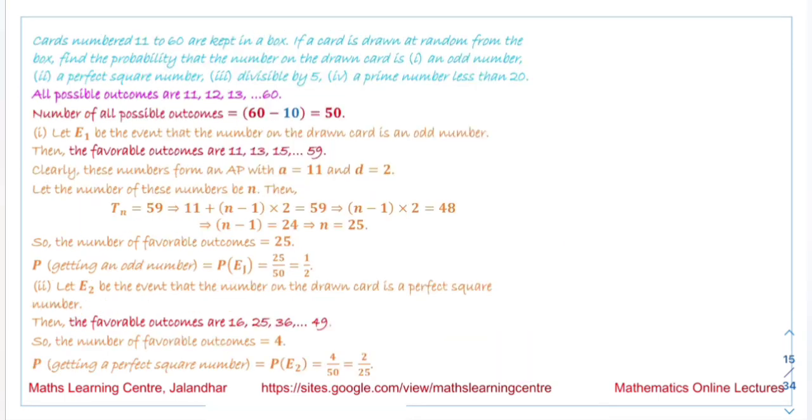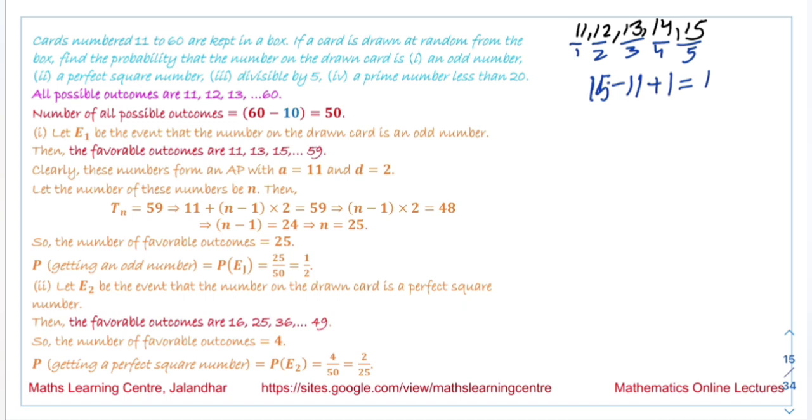The next question we have: cards numbered 11 to 60 are kept in a box. Suppose we have the cards numbered from 11 to 15. So it is 11, 12, 13, 14 and 15. How many cards are there? It is 1, 2, 3, 4, 5. So it is not 15 minus 11, but 15 minus 11 plus 1, which is equal to 5 cards. This is important to note over here.